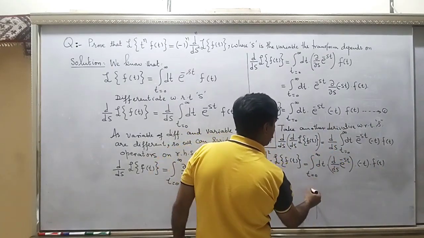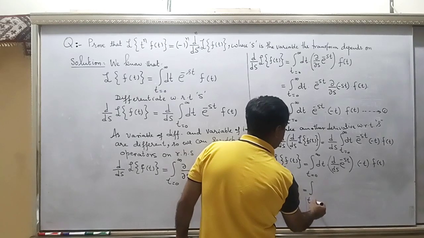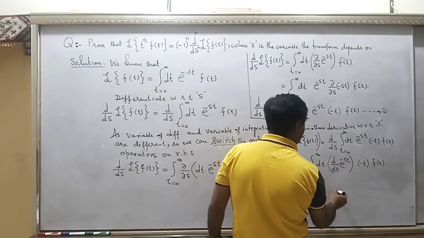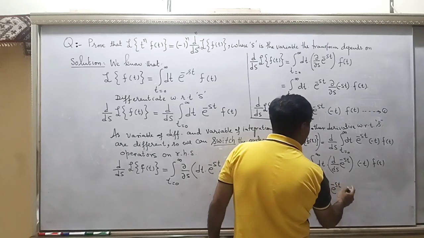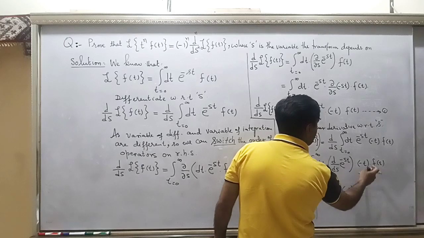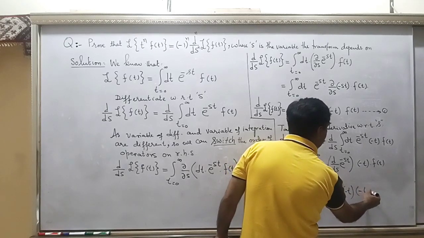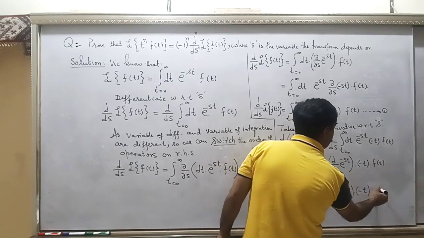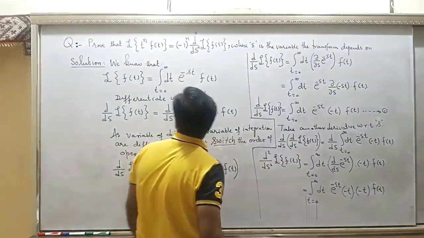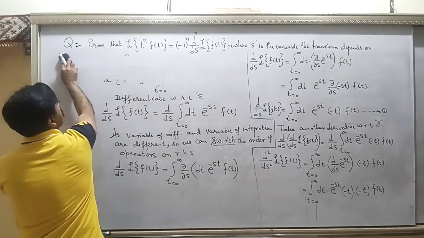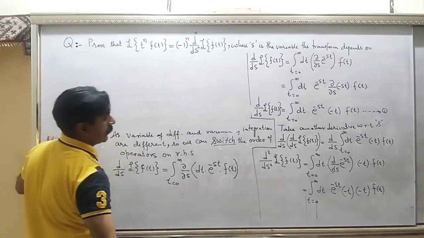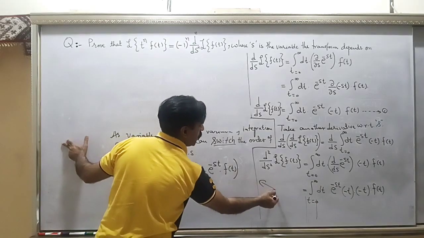Now what will this derivative be? Integral from t = 0 to infinity dt into, this derivative will be the exponential is the same, and the derivative of the exponent is minus t, and this minus t is already present. Now, what are you having? Please move this to the left side.